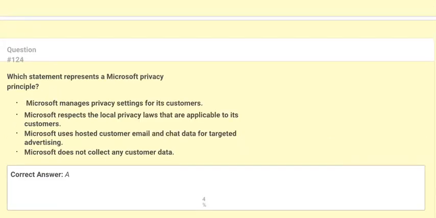Next question is, which statement represents a Microsoft privacy principle? Option A, Microsoft manages privacy settings for its customers. Option B, Microsoft respects the local privacy laws that are applicable to its customers. Option C, Microsoft uses hosted customer email and chat data for targeted advertising. Option D, Microsoft does not collect any customer data. Correct answer is option A.